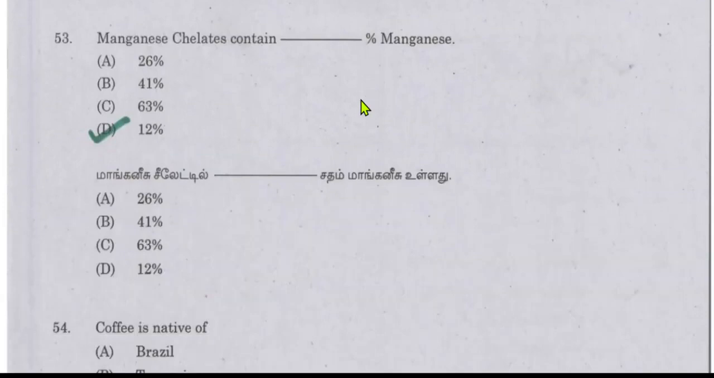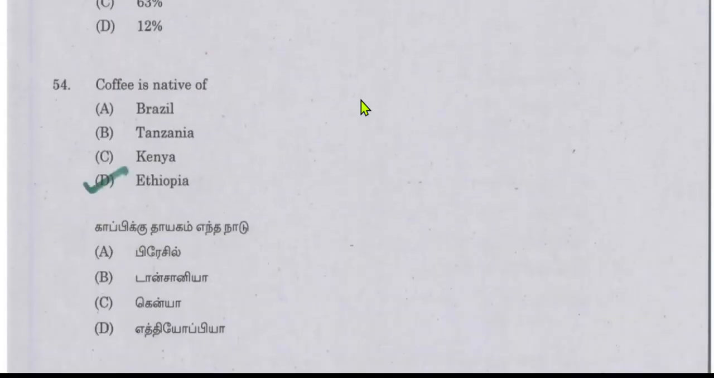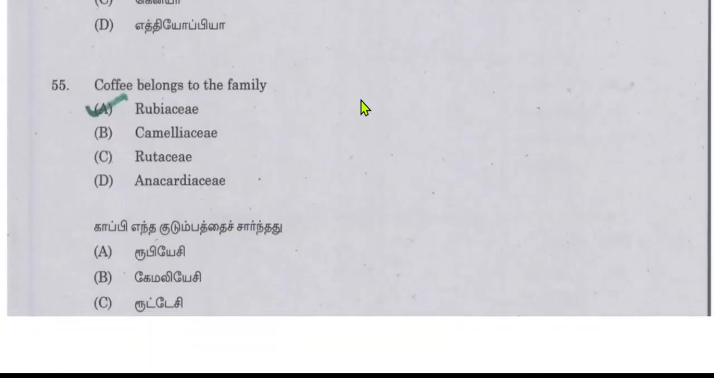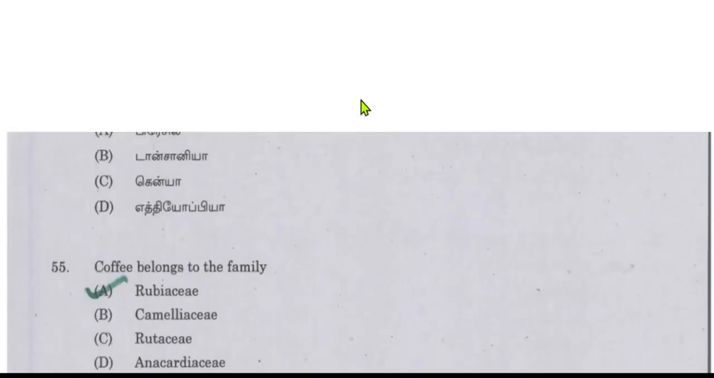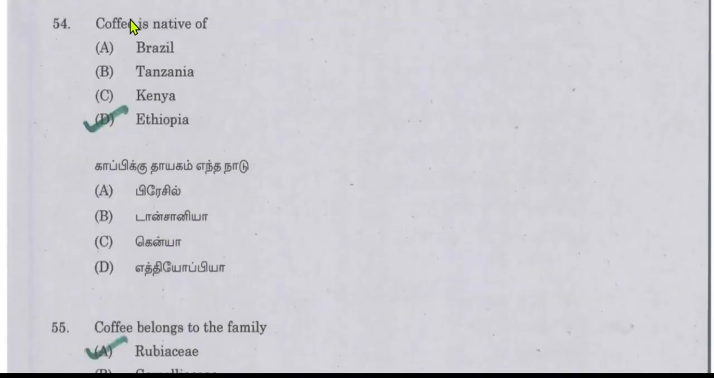Manganese chelates contain what percentage of manganese? Manganese chelate contains 12% manganese. Next is coffee. It is native to Ethiopia. So coffee is native to Ethiopia. Next question is coffee belongs to which family? Rubiaceae family. So we are seeing that from the coffee part we are getting two questions.